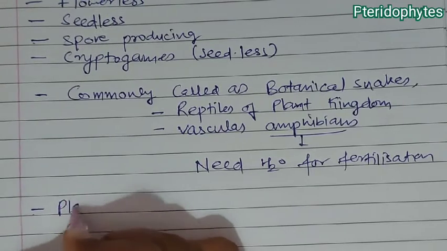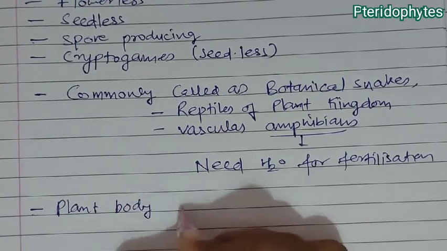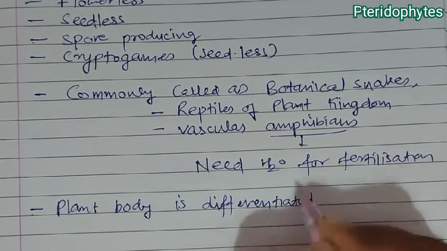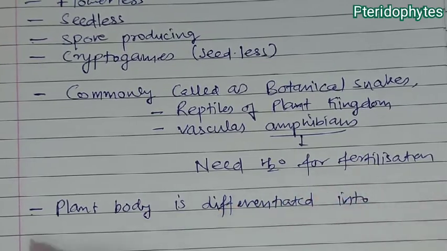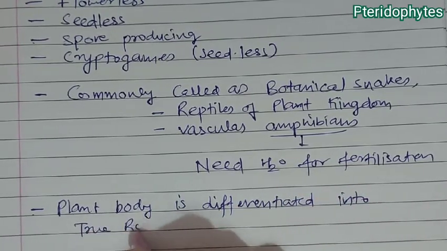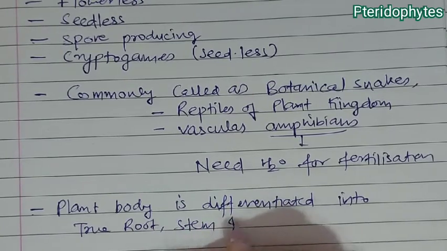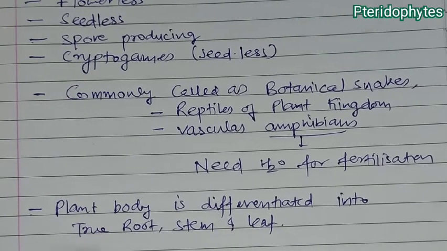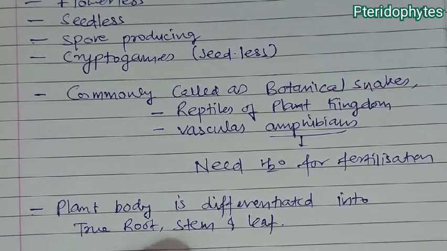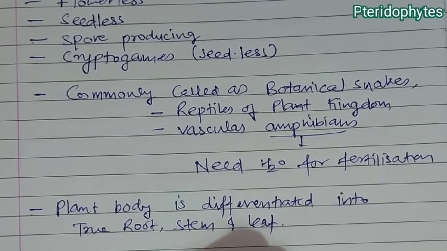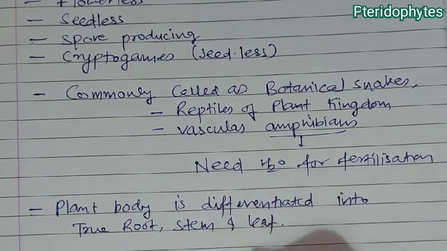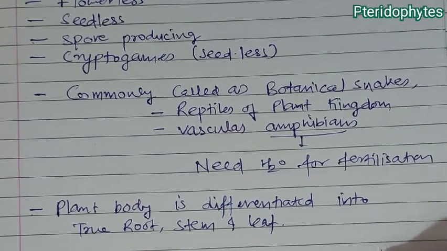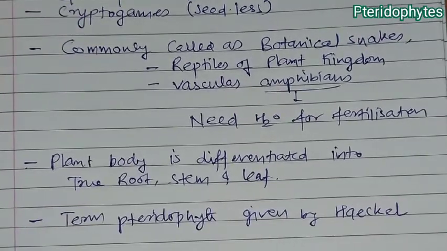Their plant body is differentiated into true root, stem and leaf. It means they do not have a thallus structure. The plant body is differentiated, and the term pteridophyte was given by Haeckel.